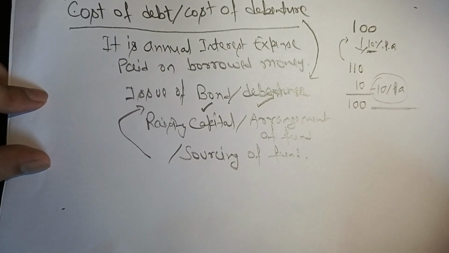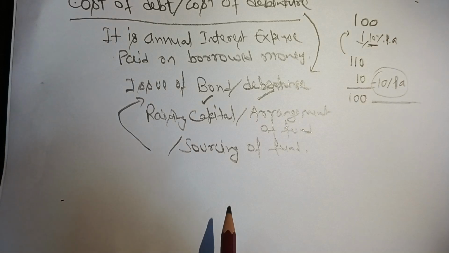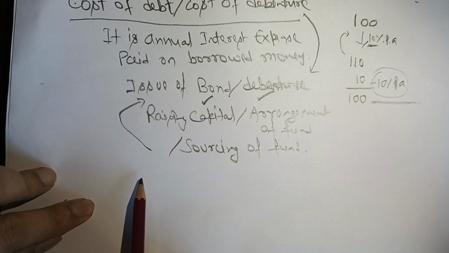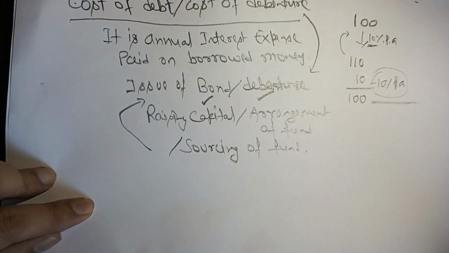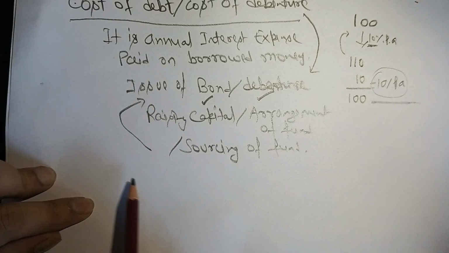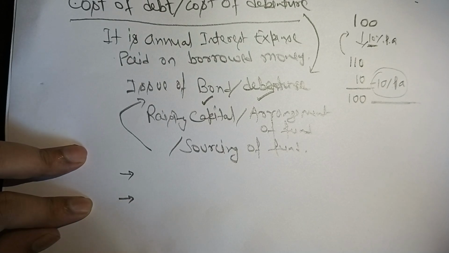Let us understand how this works in the market, because until you understand how money is raised through issue of debentures and bonds in the market, you won't be able to understand the formulas that you need to apply in the examination and solve the numerical problems. So let's understand how a bond works. In the market, there are two types of bonds, and for the purpose of understanding cost of debt and cost of debenture and the formula, I would only discuss these two types.